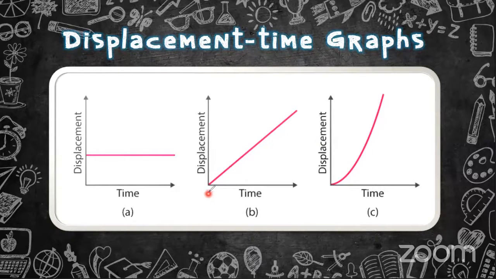Here the result of B is uniform velocity. So the graphs show the object at rest, uniform velocity, and acceleration.